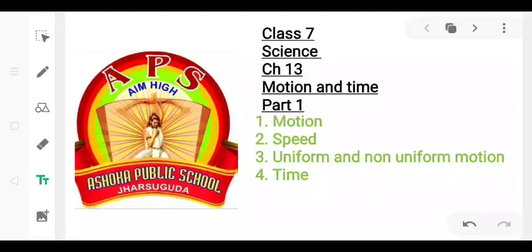Hello kids, today we are going to read the chapter Motion and Time, and in this part we are going to read about motion, speed, uniform and non-uniform motion, and about the time.